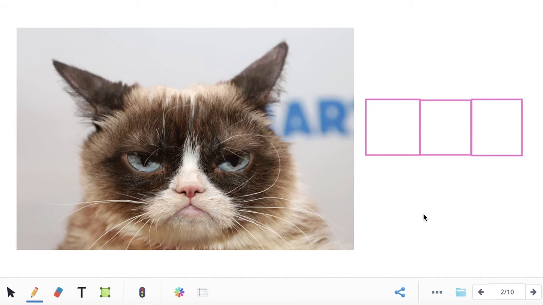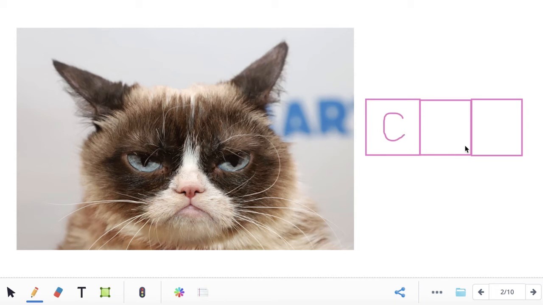All right, look at this picture. This is a picture of a cat. Sound out the word cat with me. K-A-T. Cat. What is the first sound you hear in the word cat? K. What letter makes the K sound? It's a C.